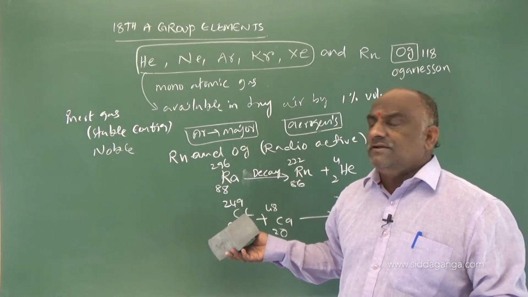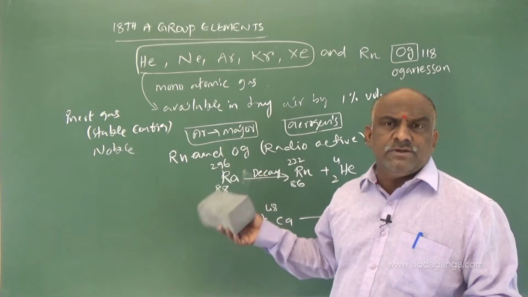Rare gases means very little amount is available, about 1%.